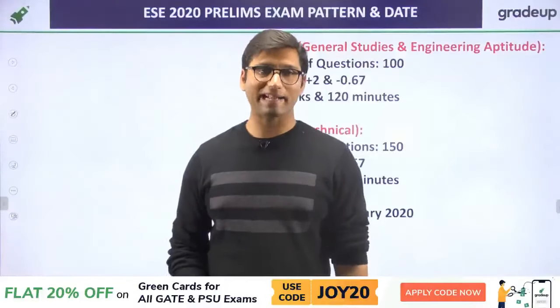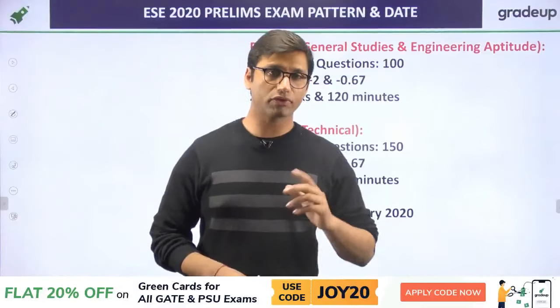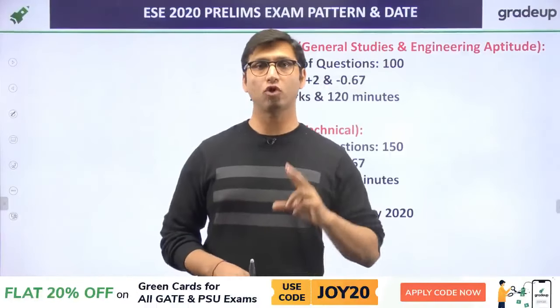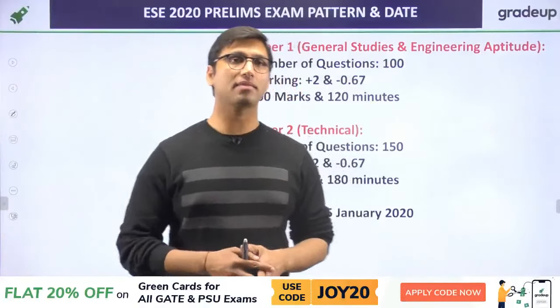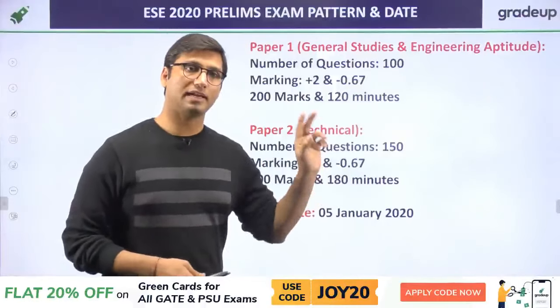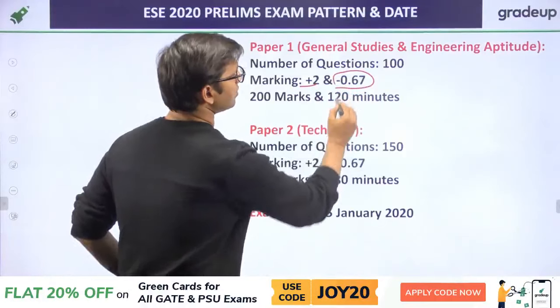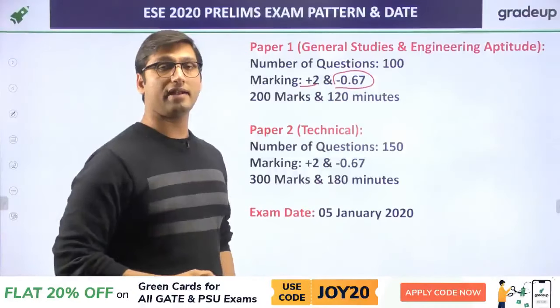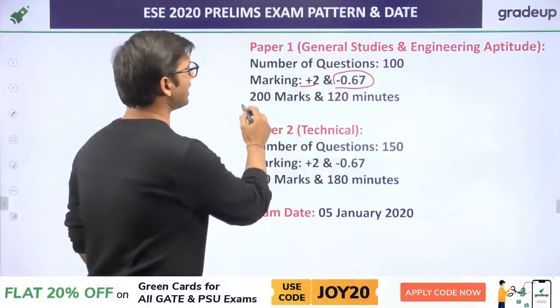Now let's come to the pattern of the paper. You know that the engineering services exam will be conducted on 5th of January, and in that we have two papers, paper 1 and paper 2. Paper 1 is of 200 marks, which will contain 100 questions of 2 marks each, and minus 0.67 is the negative marking for paper 1. So each question carries 2 marks.